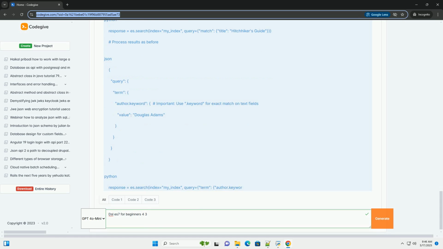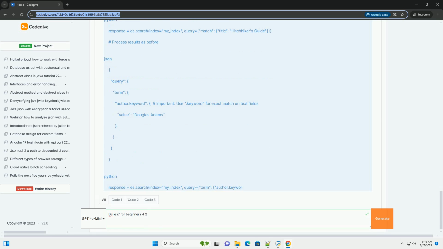Explanation. Properties, defines the fields in the index. Title, a text field for full text search. Author, a text field with a keyword subfield for exact matching. ignore_above limits the maximum length of the keyword.